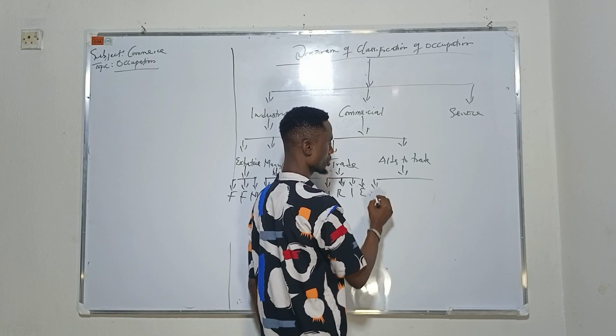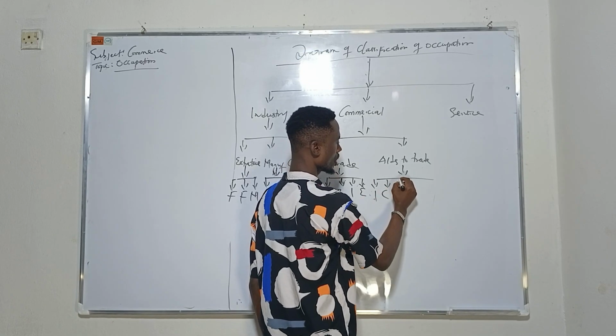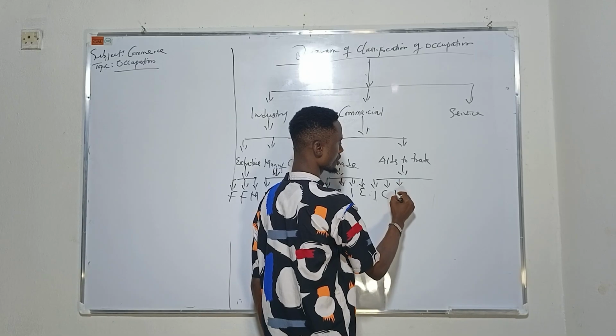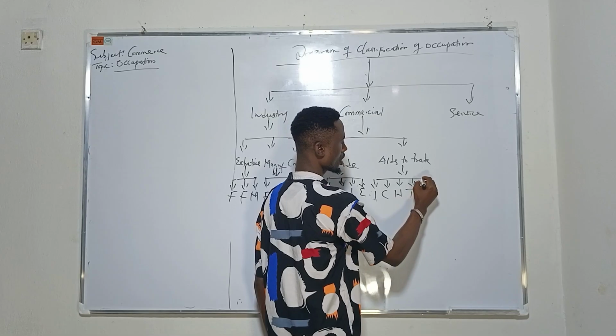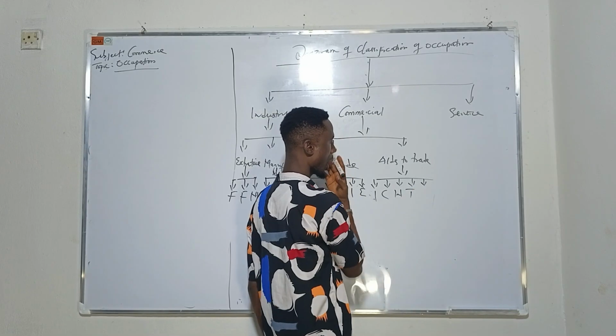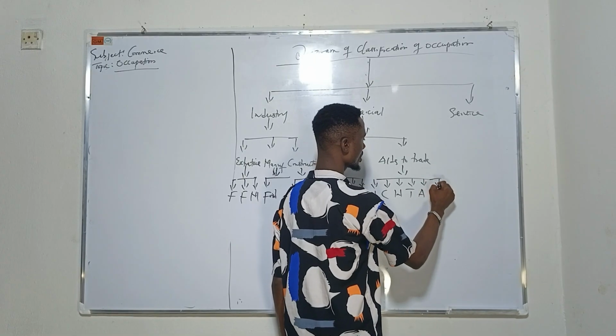I will not, there's no space. We have insurance. Under it today we have communication. Under it today we have warehousing. Under it today we have what we call tourism. Under it today we have what we call advertising. Then under it, aids to trade, they are up to six.